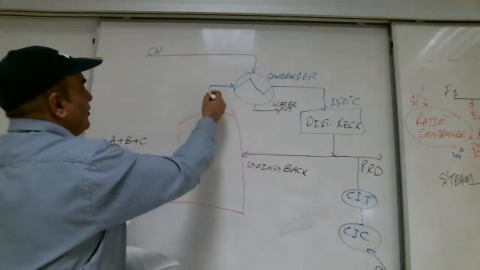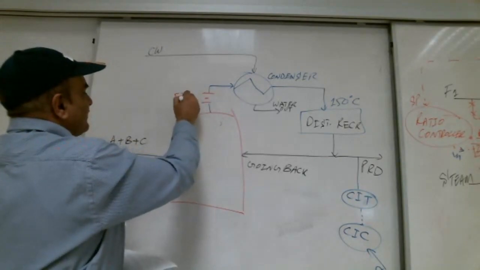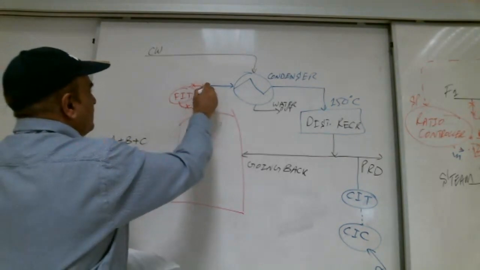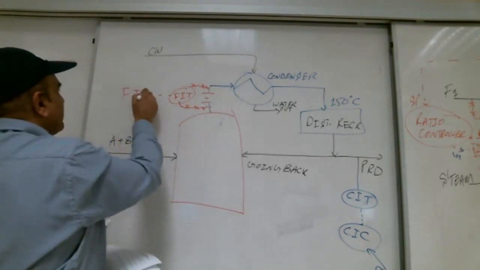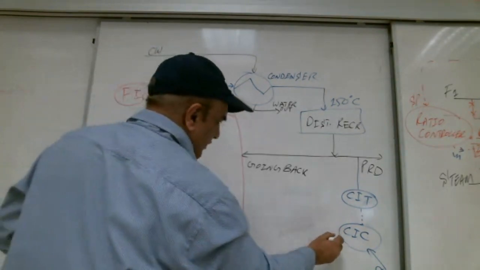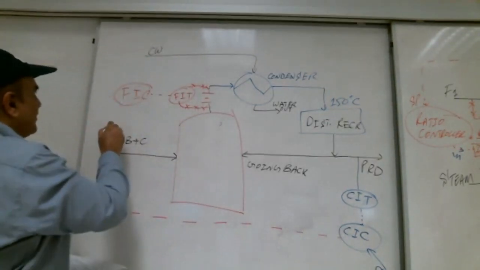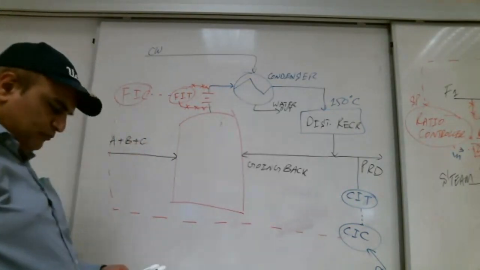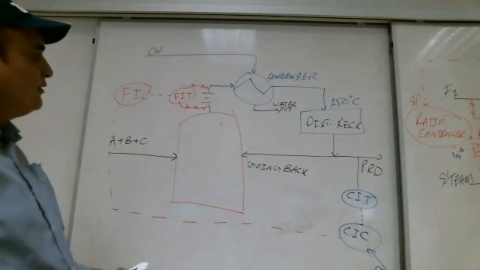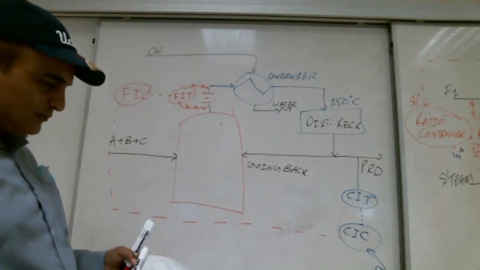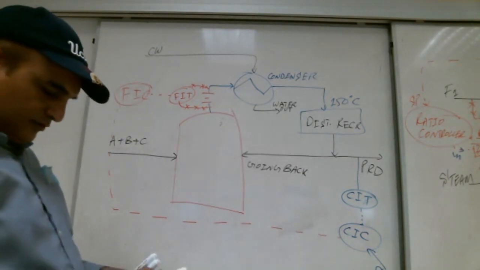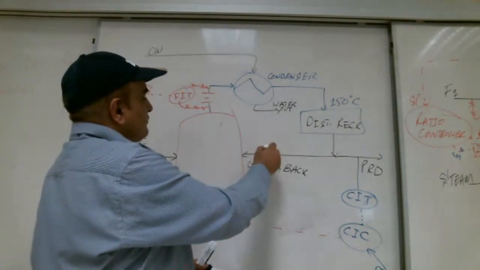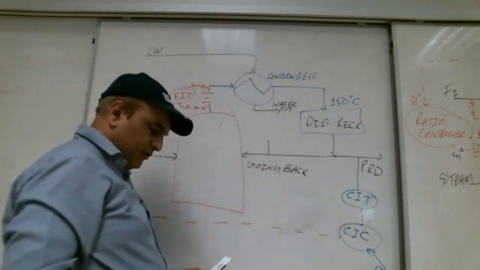So here we put the flow indicator transmitter. That is sending signal to the flow indicator controller, and this controller sending signal to it. Then what happens, Shabab? Output of this controller is going where? What do we put at this line?